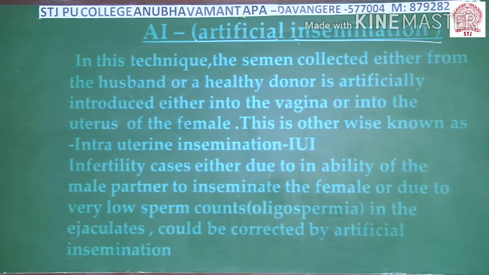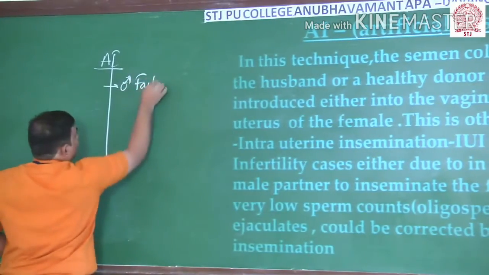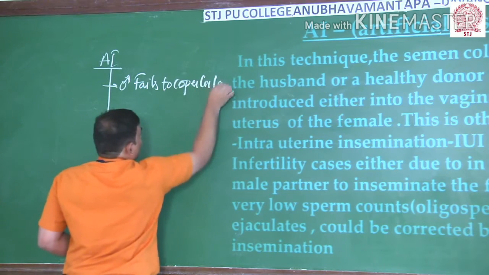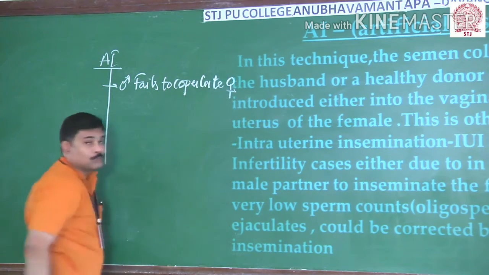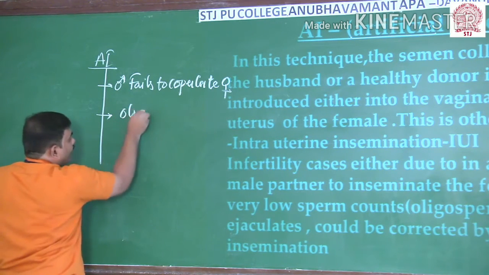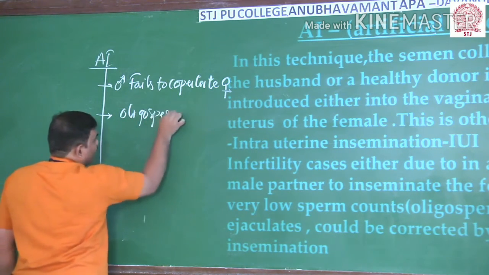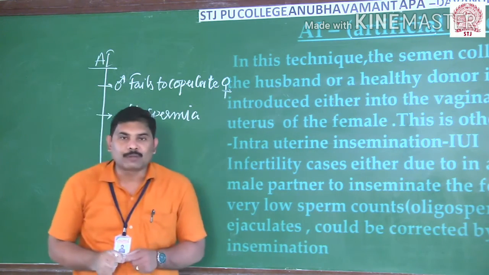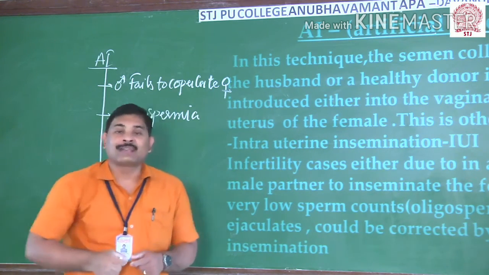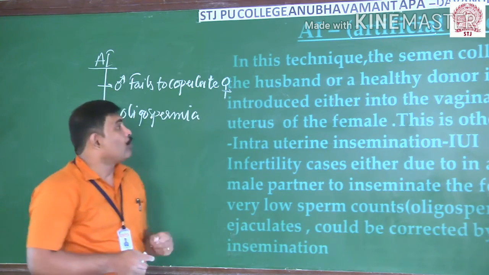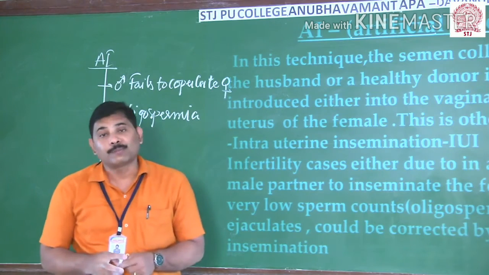First, if the male fails to copulate with the female. Second, when the male is suffering from oligospermia, the technical term, if they have a very small number of sperms in their semen, natural insemination will not take place. In such a condition, we go with this artificial insemination process.